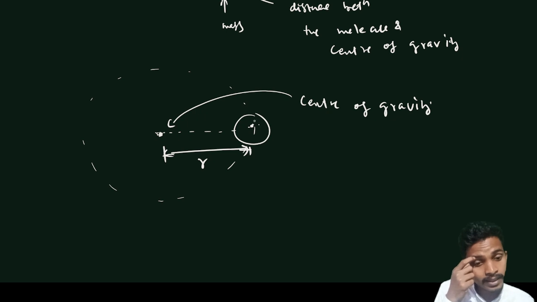This is the distance, this is the molecule, and this is the center of gravity. So this r is the distance between the molecule and center of gravity, and the mass is the mass of the molecule.